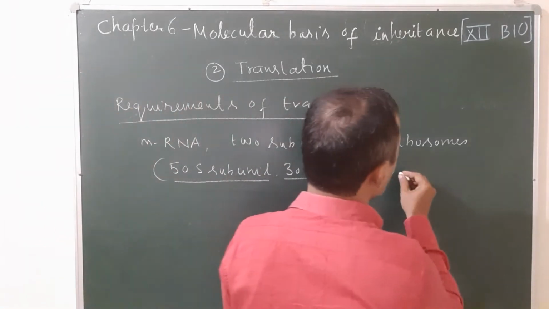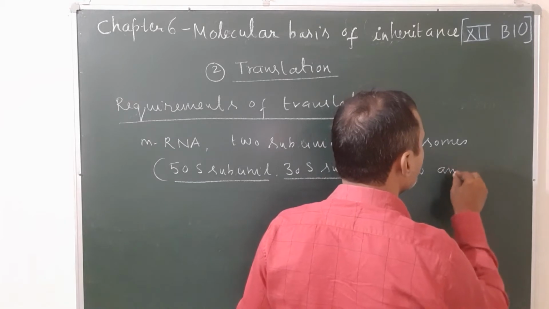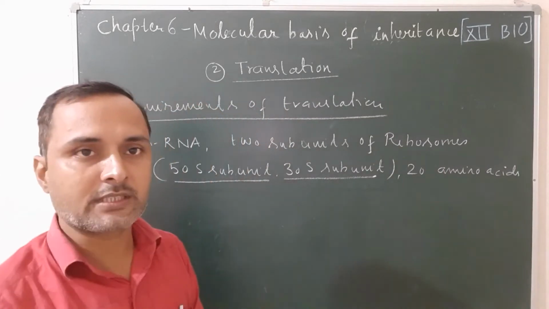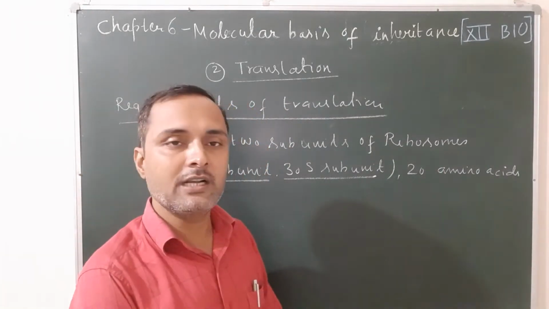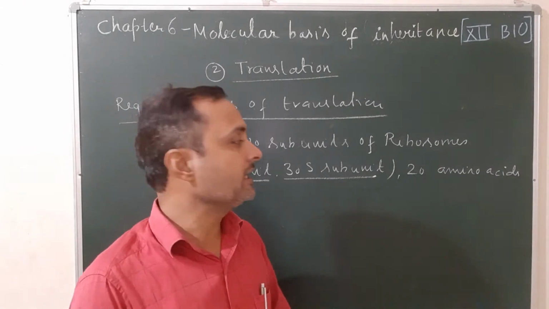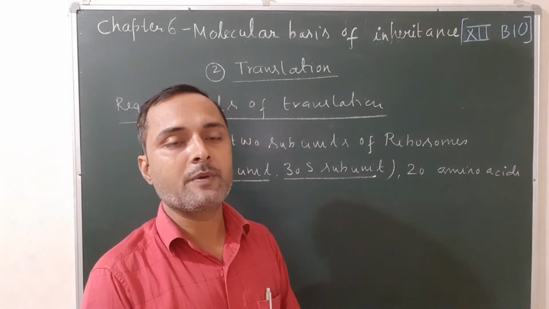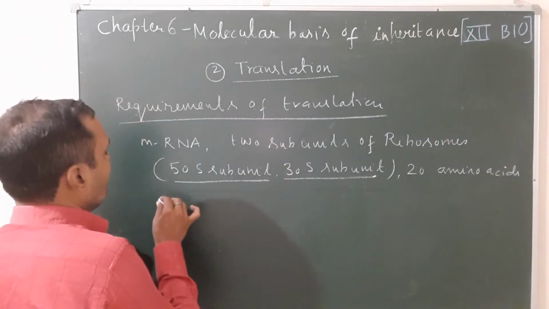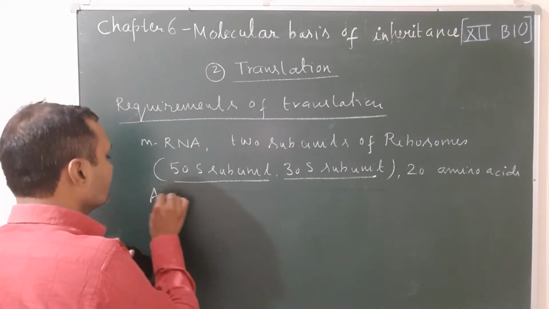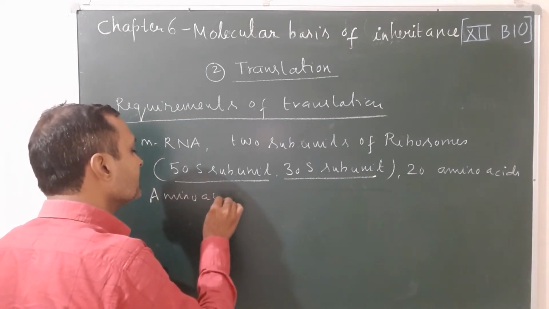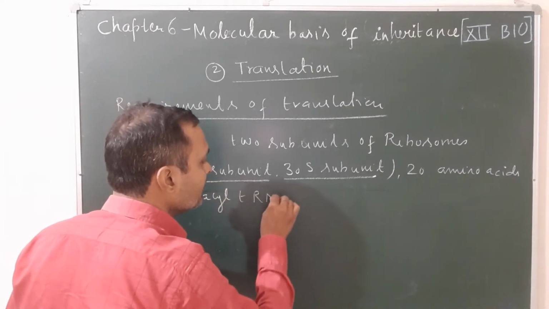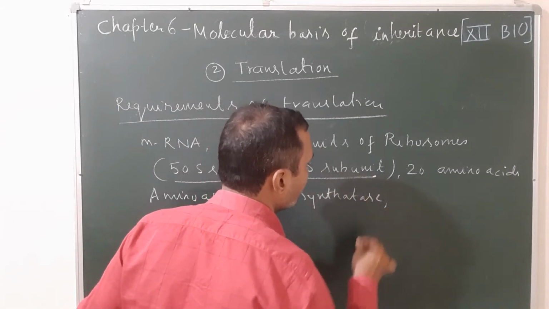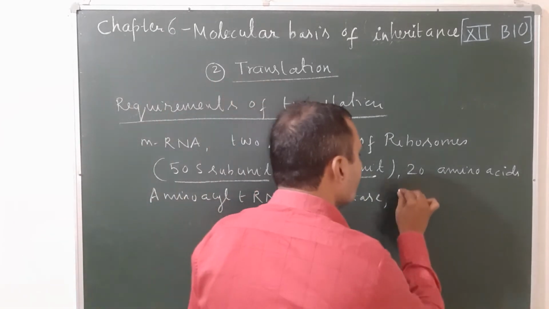Next, it requires the 20 amino acids. The 20 amino acids act as the raw material for synthesis of protein. These amino acids are held together by the peptide bond, and form a chain that is known as polypeptide chain, or you can say protein. It also requires some enzymes, and the most important enzymes are, the first one, aminoacyl tRNA synthetase, and one more enzyme, peptide transferase.